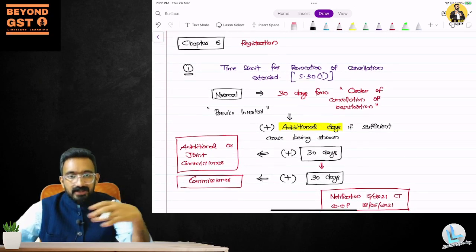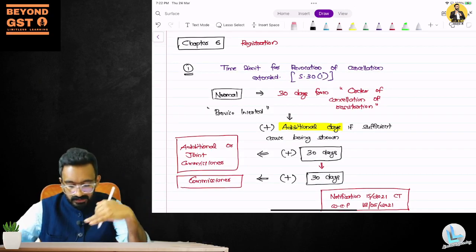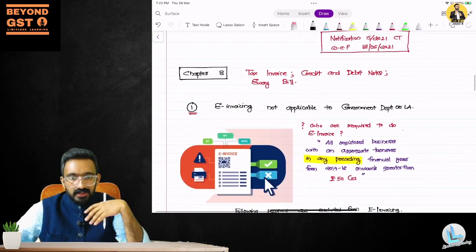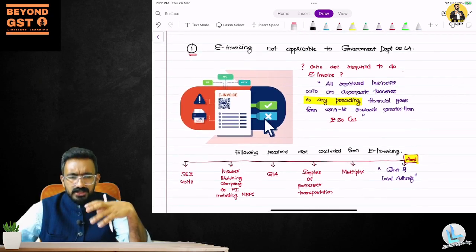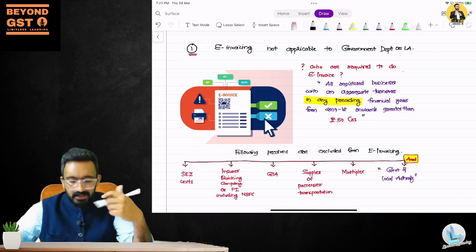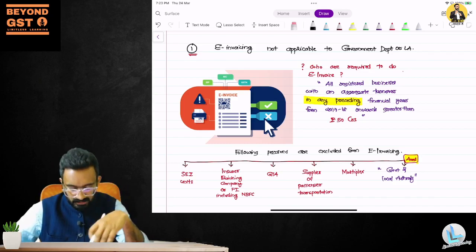Revocation, cancellation, and time limit extension can be asked as a practical question, either an MCQ or a practical full-length question, which can be clubbed with cancellation. So the cancellation area becomes a little important now. E-invoicing question: the chances of asking a question are less, considering it was asked earlier, but if they do ask an e-invoicing question, the government and local authority amendment can be tested, but the market is not very important in terms of the exam.